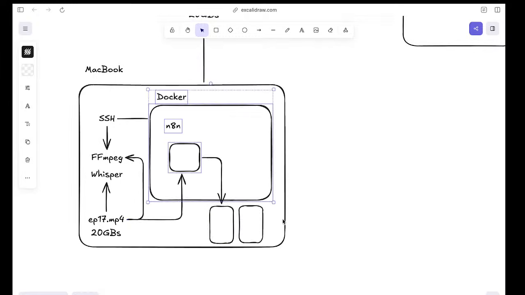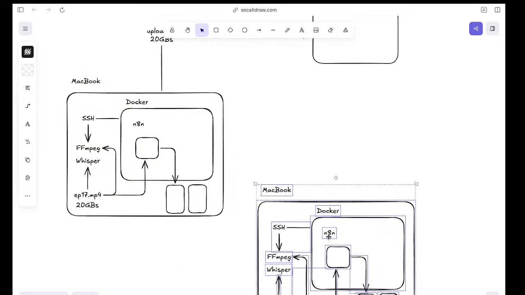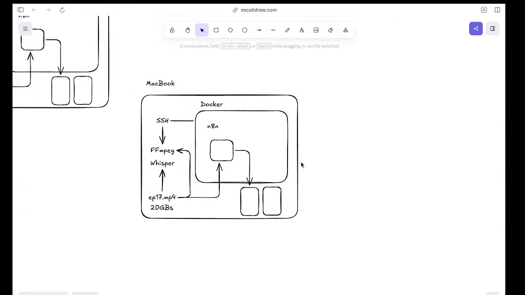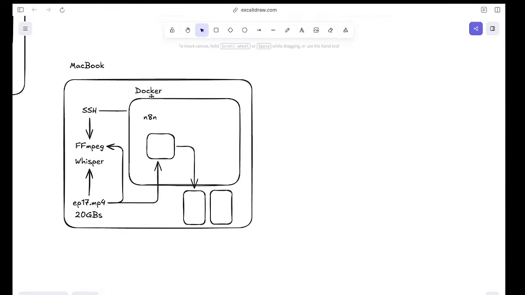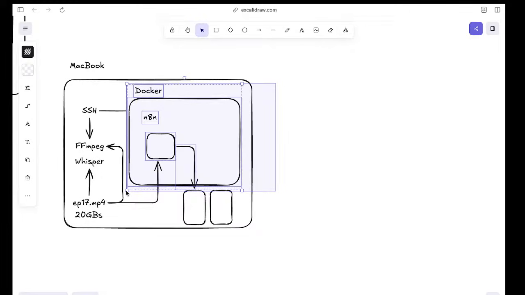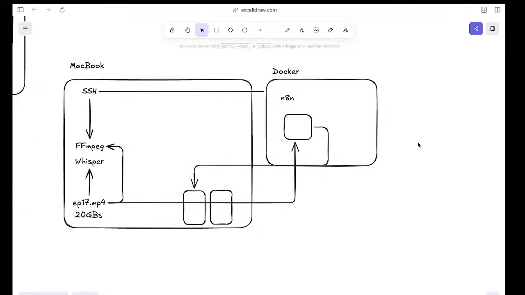So let me actually do this by preserving this architecture here. This is one potential avenue we can take. If the local n8n instance gives me too much of a headache, then we can have our entire n8n workflows running on the n8n cloud.